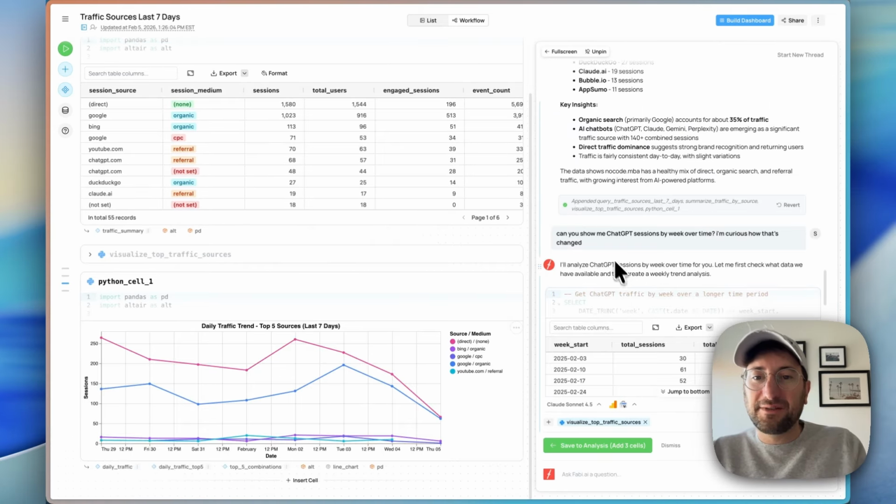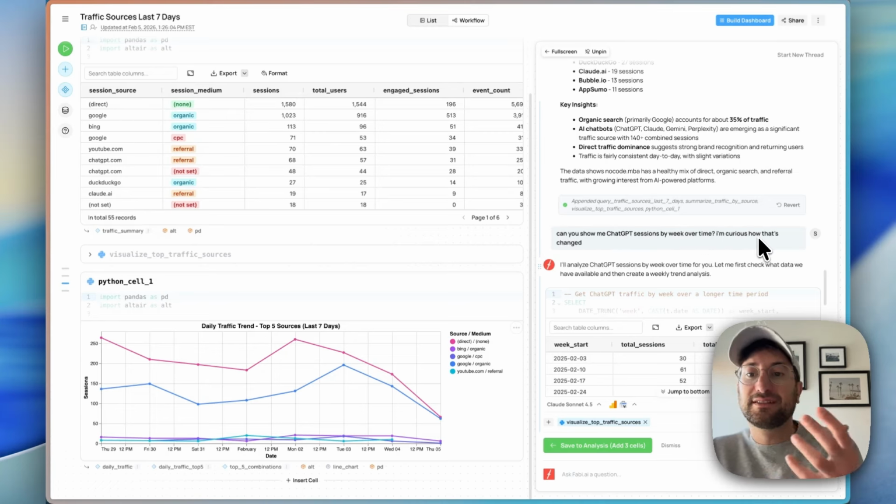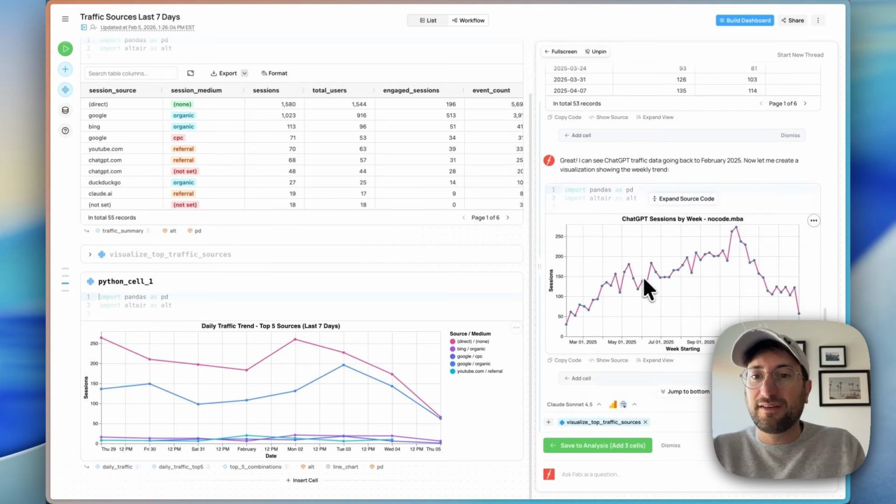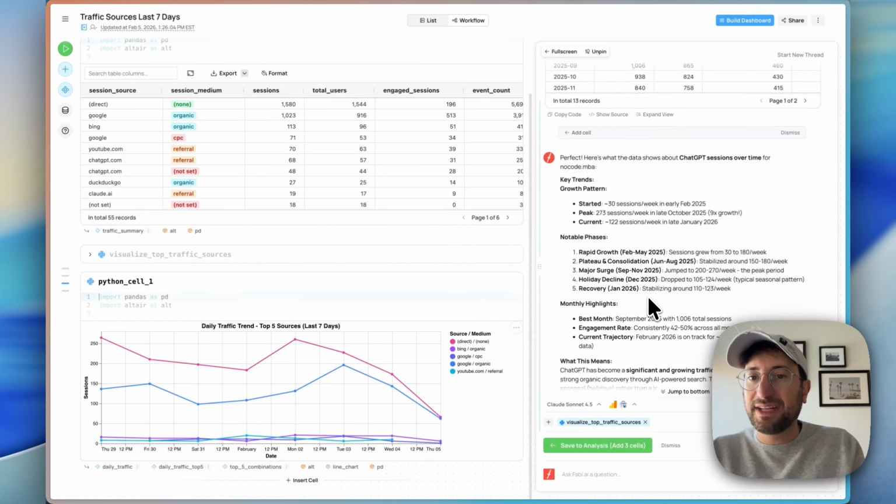So what caught my eye was ChatGPT. So I sent a message, can you show me ChatGPT sessions by week over time? I'm interested to see how that has changed. So it pulled that data and then it created a chart, and it's actually interesting. It looks like our ChatGPT data was spiking around the last week in October, first week in November. And then it has gone down through the holidays, which we actually got some analysis here.